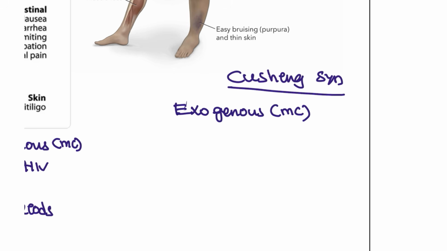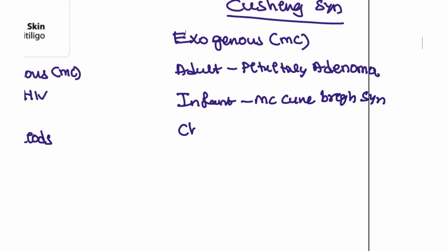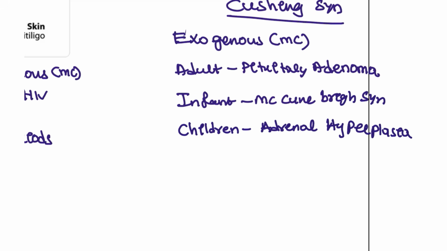Next, who is the patient? If you see an adult patient, then this is due to pituitary adenoma. If you see an infant, this is due to McCune-Albright syndrome. If it is a child, it is adrenal hyperplasia. These are the causes.